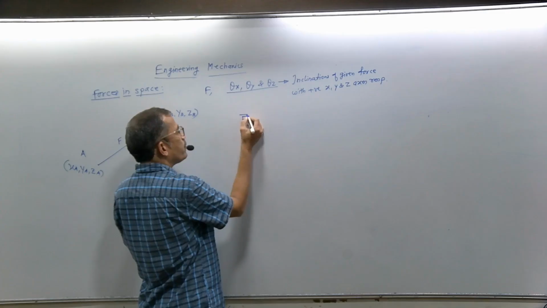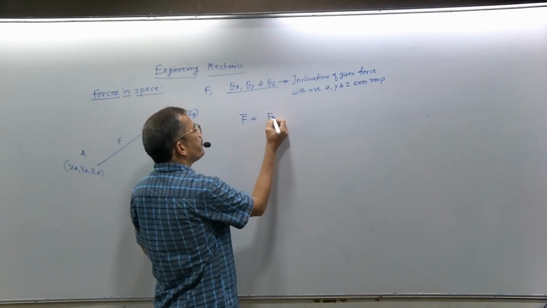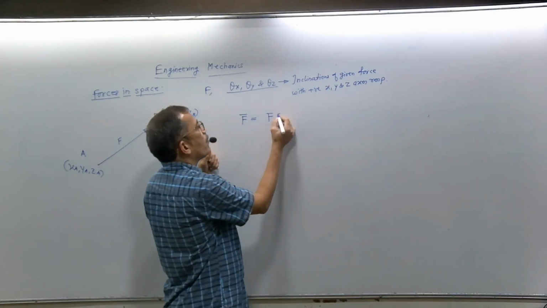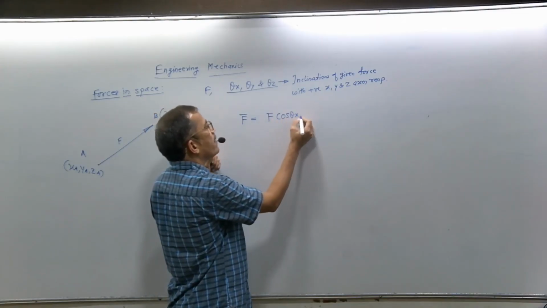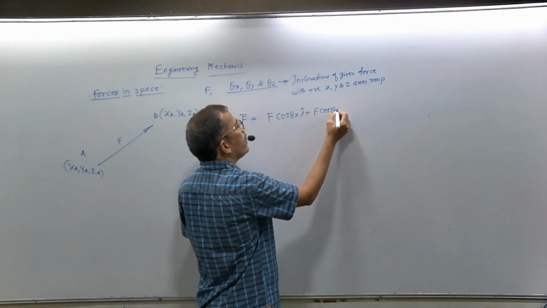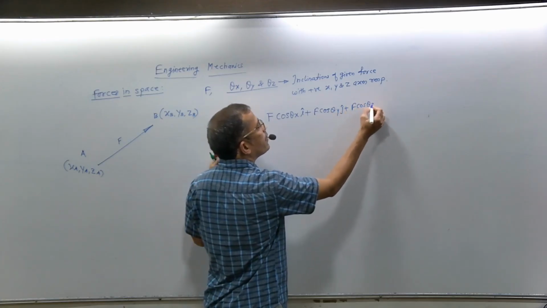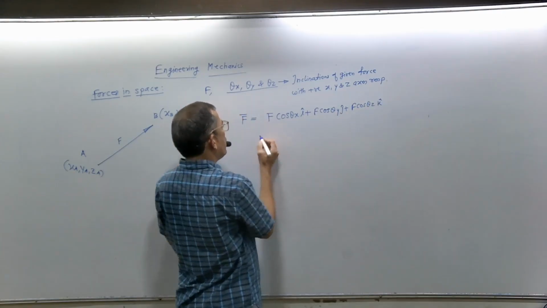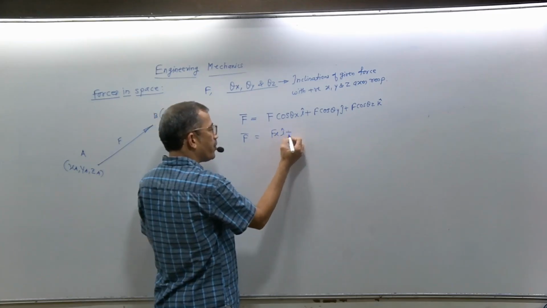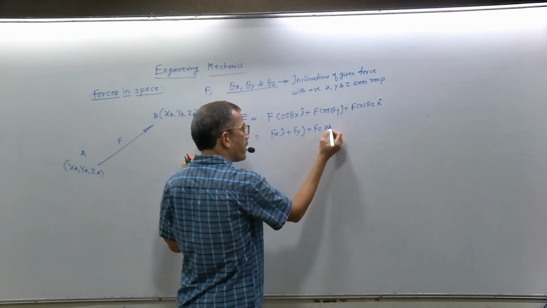F bar, the force in vector form, is written as F times: inclination with the x-axis is theta x, so F cos theta x i cap plus F cos theta y j cap plus F cos theta z k cap. That means what we are getting here is nothing but Fx i plus Fy j plus Fz k cap.